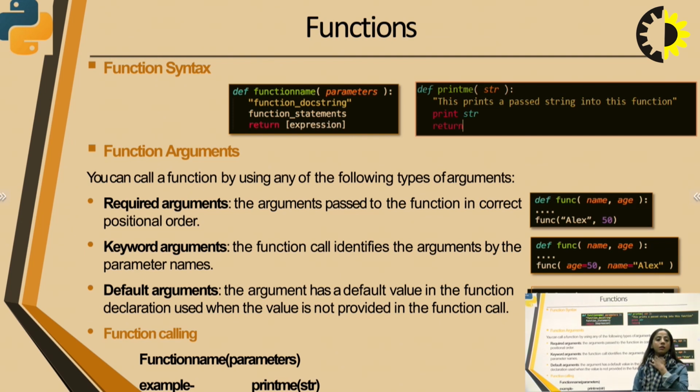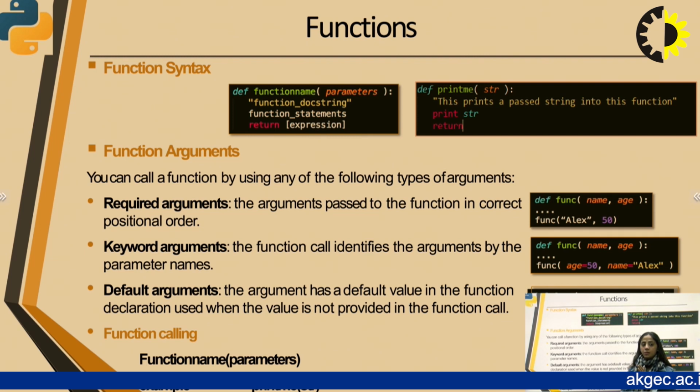Function docstring. A docstring is like comments. In a docstring you can enter messages you want to enter and it will not be executed by the compiler.